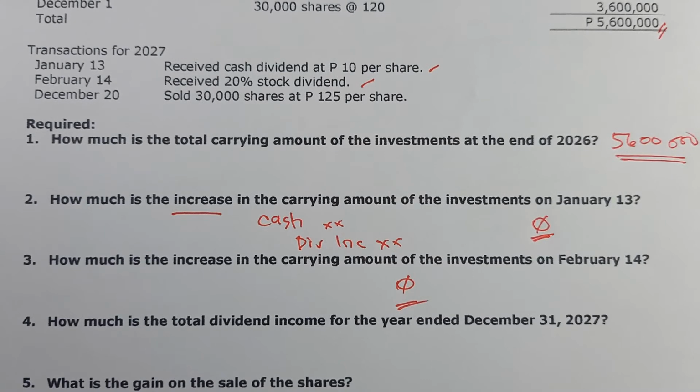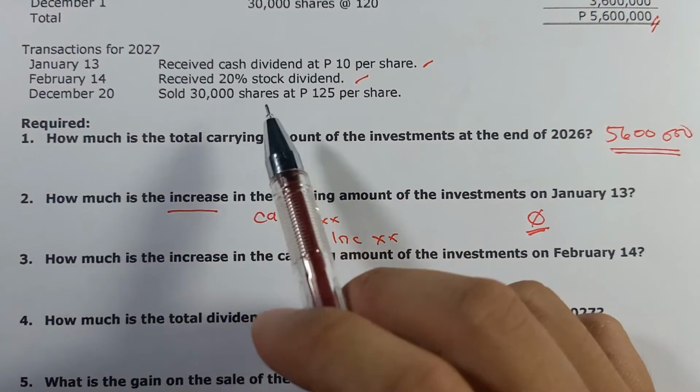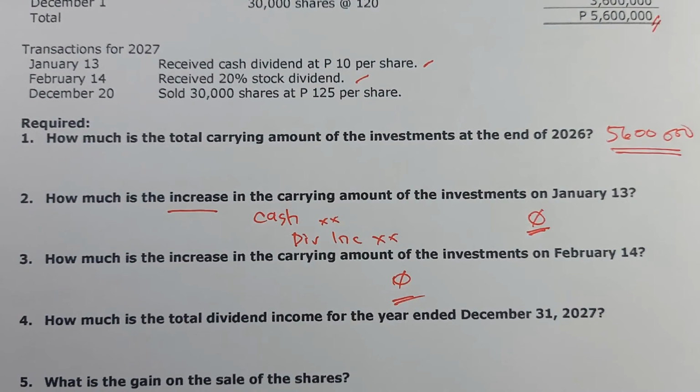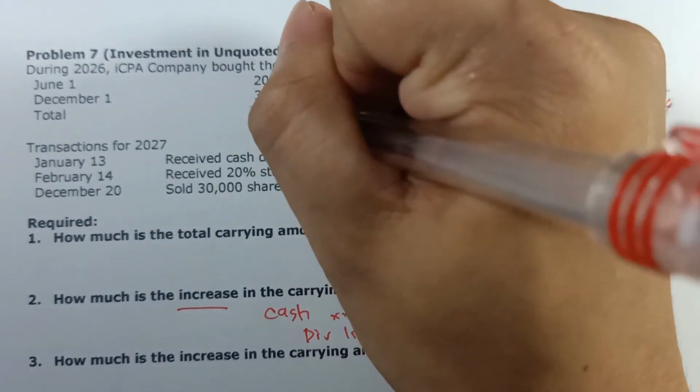Get me? Then, requirement 4, how much is the total dividend income for the year ended December 31, 2027? So, cash dividend is considered as income, pero yung stock dividend, hindi po yun kinoconsider as income. Liwanag? So, meron tayong total of 50,000 shares.